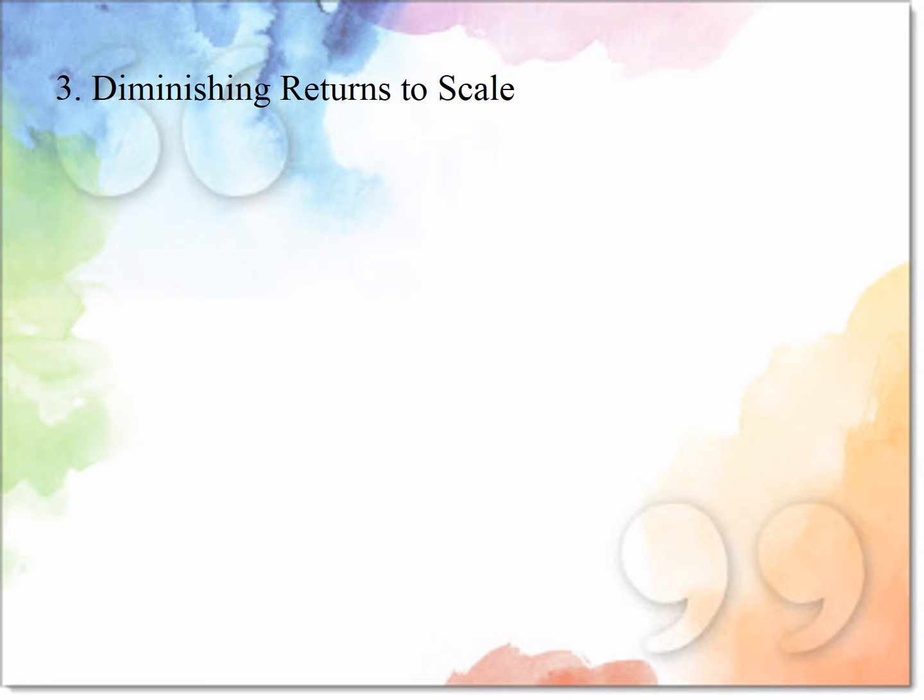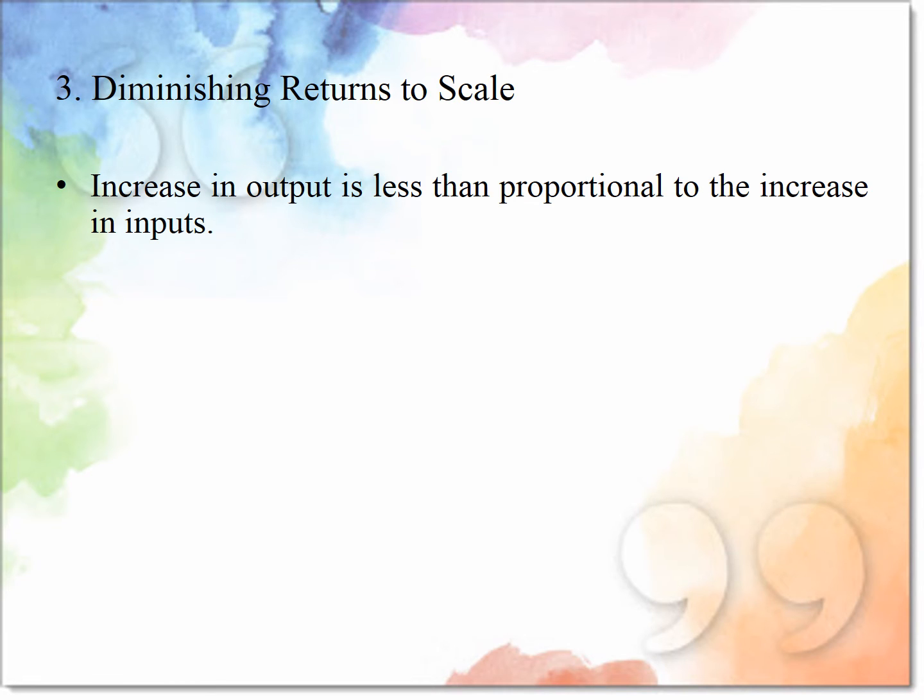Next is diminishing returns to scale. The increase in output is less than proportional to the increase in input. It means that if all the inputs are increased by 100%, then output is increased by less than 100%. Here the proportionate increase in input is more than the proportionate increase in output. It is called diminishing returns to scale.